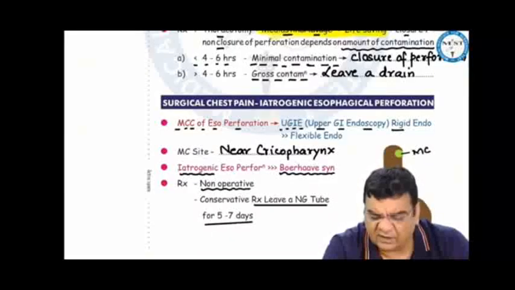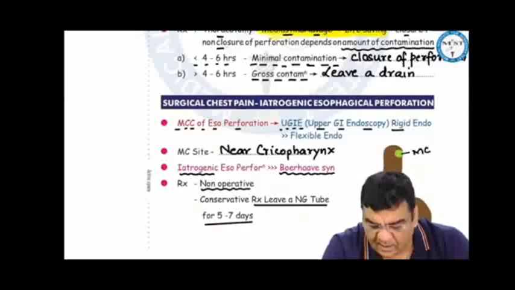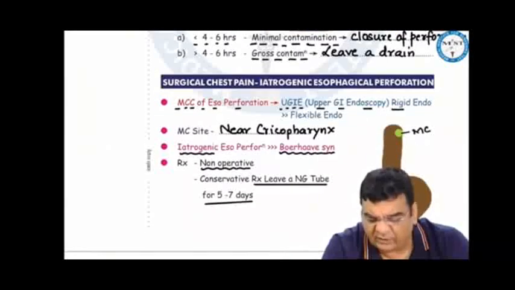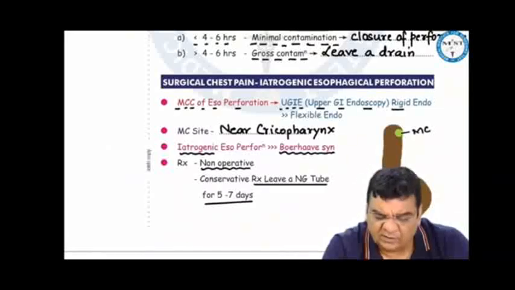And this esophageal perforation, iatrogenic perforation, is more commonly seen above the cricopharynx or just near the cricopharynx. Out of the iatrogenic and Boerhaave, it is the iatrogenic which is much more common. Iatrogenic occurs near the cricopharynx. Boerhaave occurs in the lower esophagus on the left side posterior lateral wall. And the treatment for iatrogenic perforation usually is conservative. No operation is required. We just leave a nasogastric tube for 5 to 7 days. Iatrogenic perforations are small and they heal spontaneously.